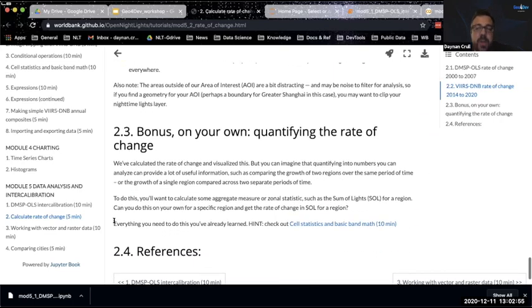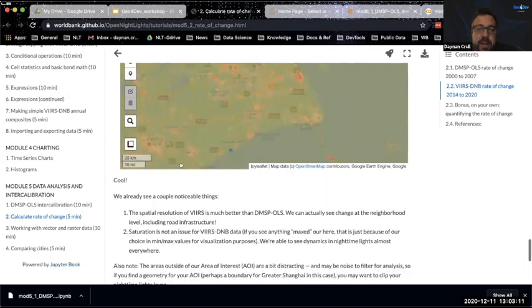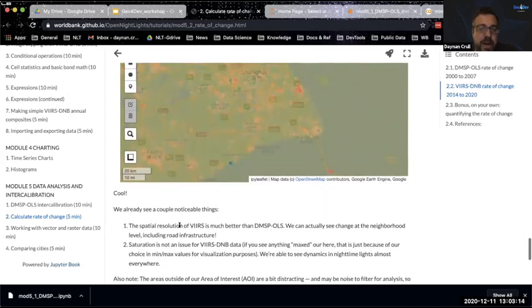And of course, here's a question to you. It's nice to visualize, but can you quantify that? One thing you might do is get cell statistics, like sum of lights, which we did in an earlier module, as you recall. So apply what you've learned and try to get a metric here and see if you can get a time series or quantify some change over time.